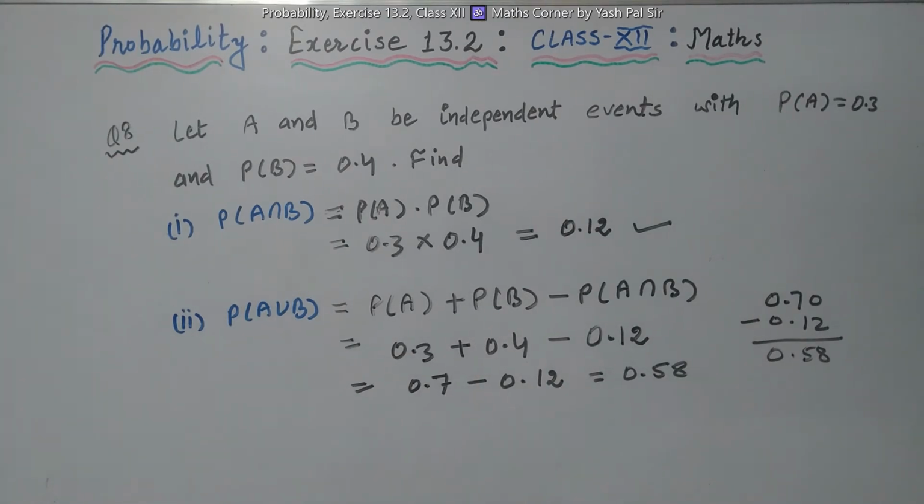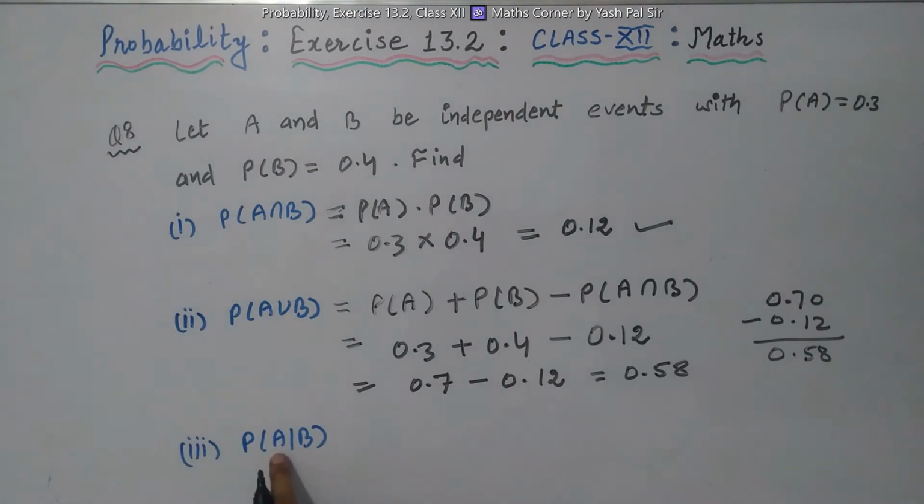Now third part, what is conditional probability of A given that B has already occurred? So here we have probability of A intersection B divided by probability of B, right?